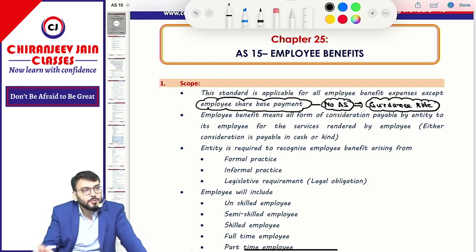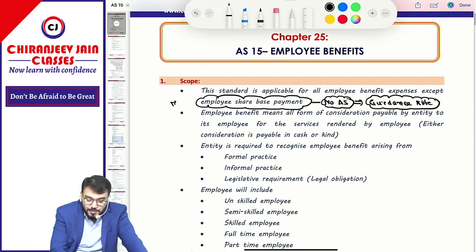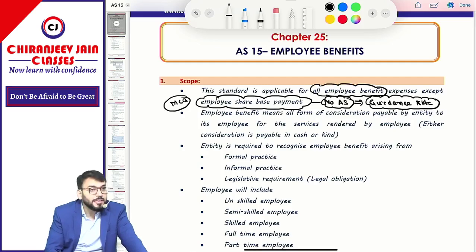Apart from that, all employee benefit will be covered in this chapter. This point is important for MCQ. Correct. So it is applicable to all employee benefit. So what is the meaning of employee benefit?